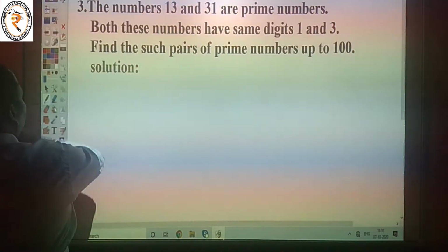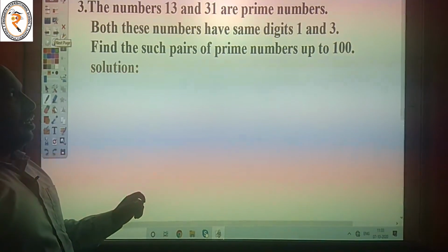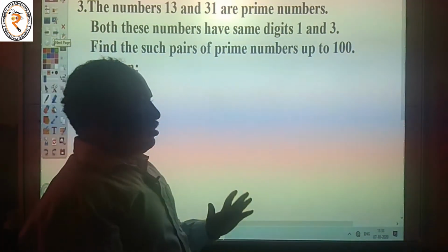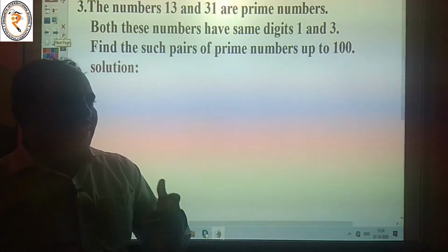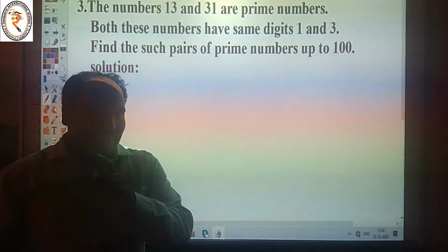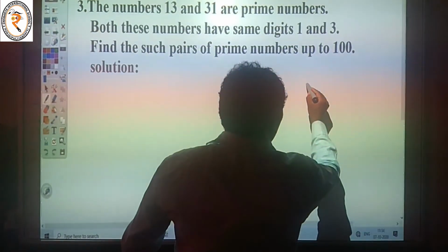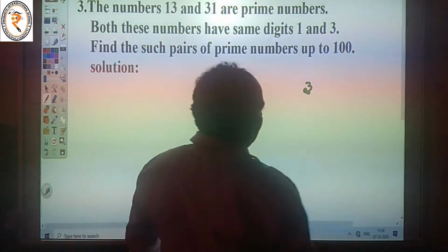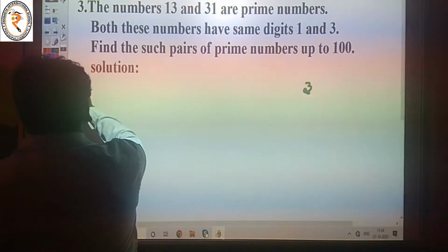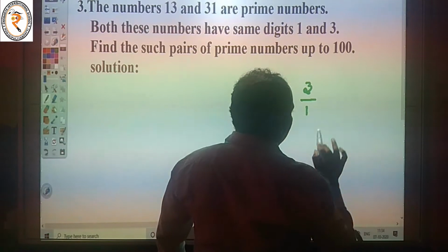The next one, third one. The numbers 30 and 31 are prime numbers. Already we know that prime numbers mean the number is divisible by 1 and itself. Listen here. 3 is a prime number, because the number 3 is divided by 1 and itself.